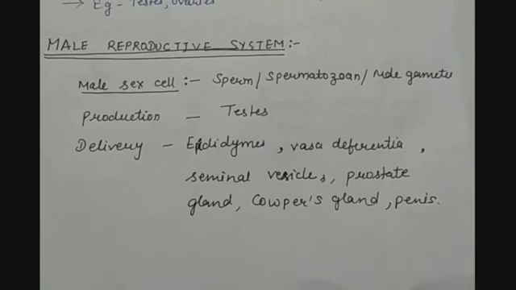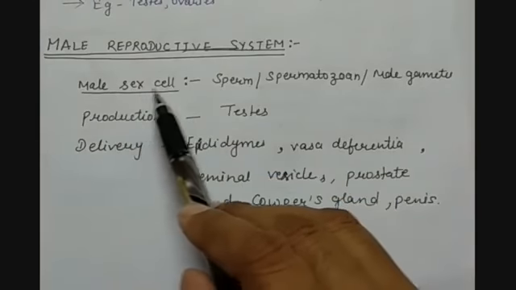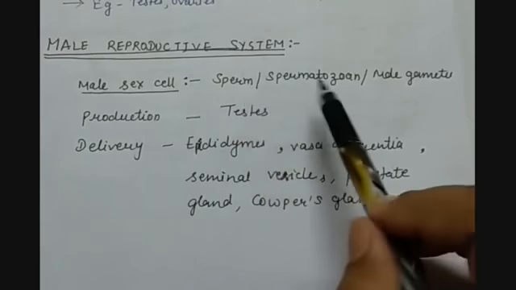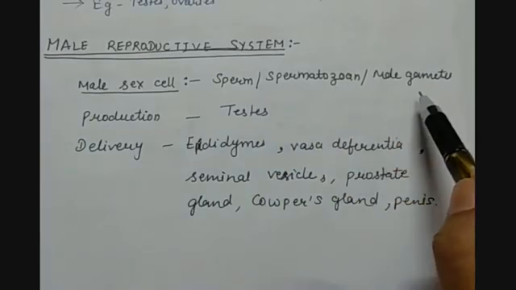Then the zygote grows further and forms a seed in the case of flowers, but in the case of humans it will form a baby. Here the male sex cell or male gamete is called sperm or spermatozoa.